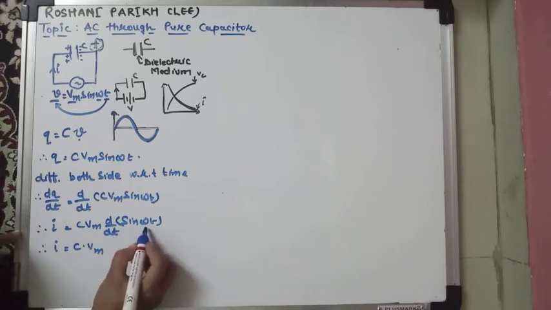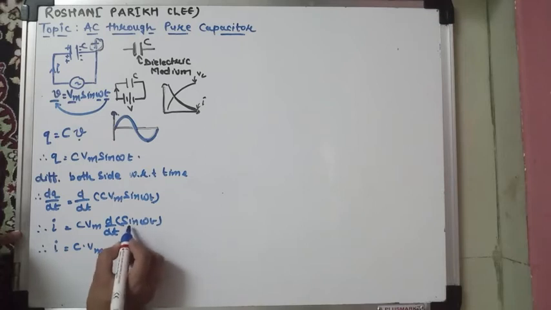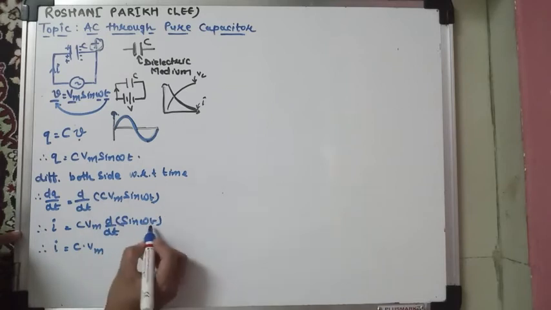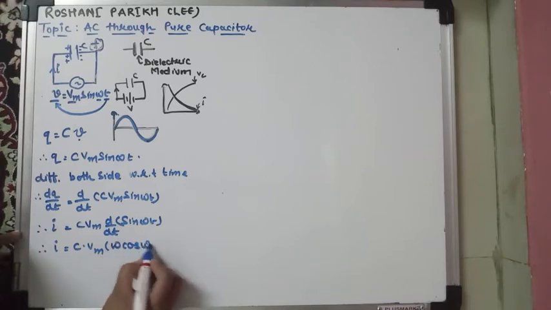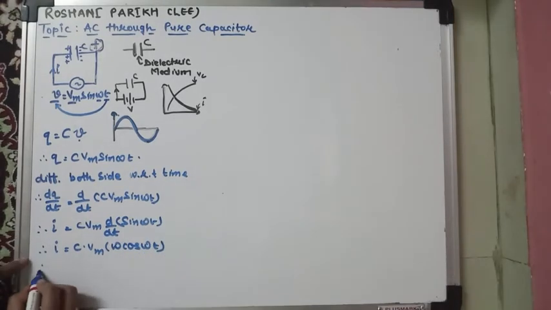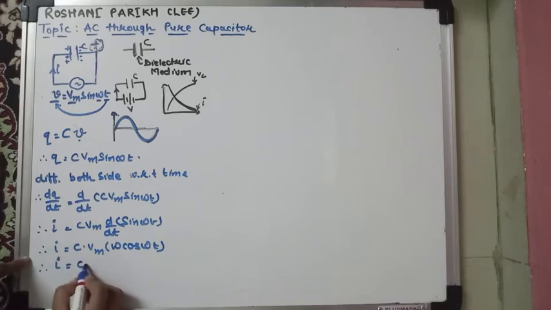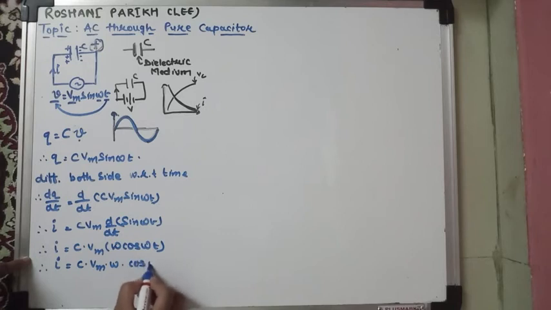The derivative of sin is cos, and of omega t is omega. So the derivative of sin omega t is omega cos omega t. So finally you can write I is equal to C into Vm omega cos omega t.